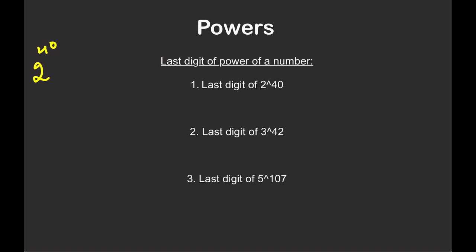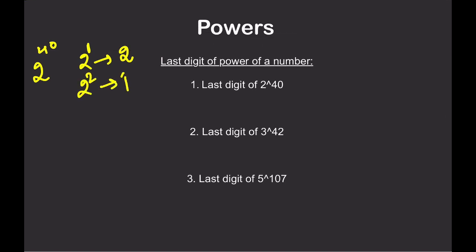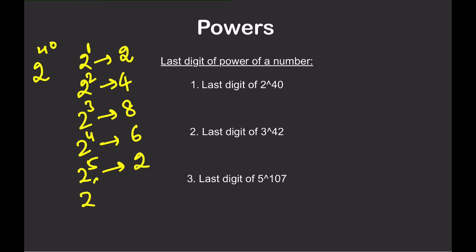Let's see. If only 2 raised to power 1 was given to us, the last digit would have been 2. When 2 raised to power 2 is done, the last digit is 4. When 2 raised to power 3 is done, the last digit is 8. When 2 raised to power 4, the last digit is 6. When 2 raised to power 5, the last digit is 2, since it is 32. 2 raised to power 6 is 4. 2 raised to power 7 is 8. 2 raised to power 8 is 6.